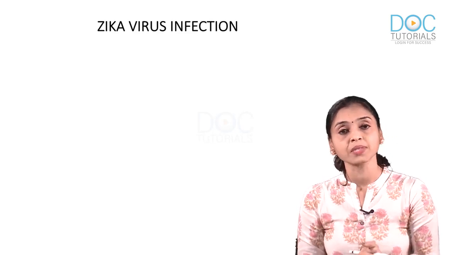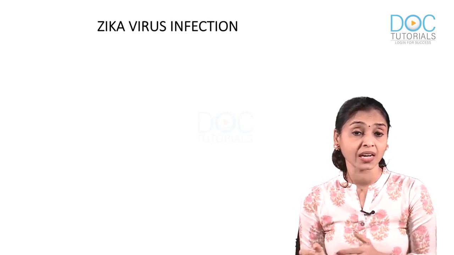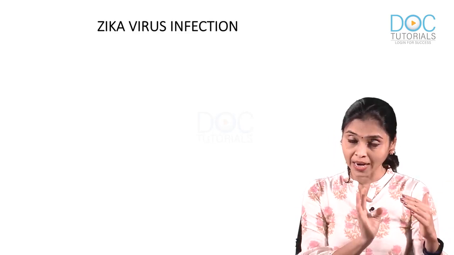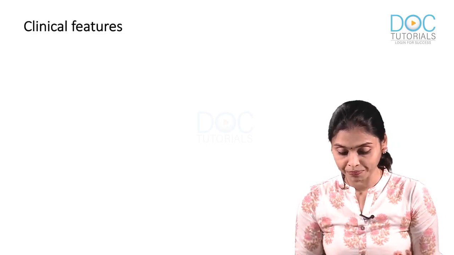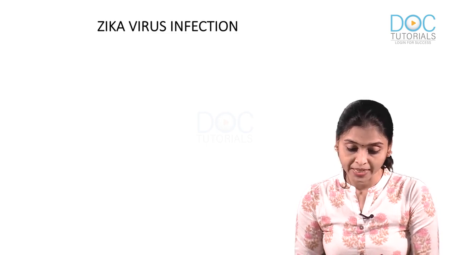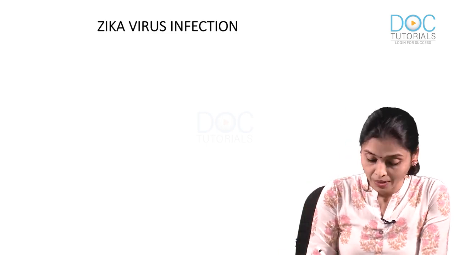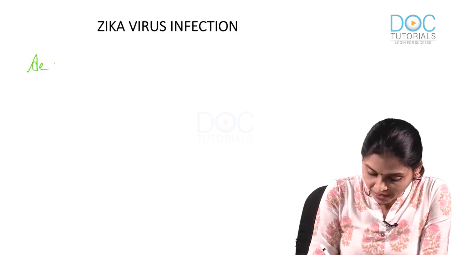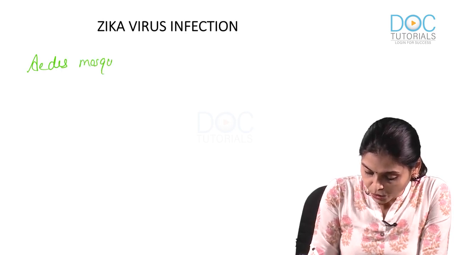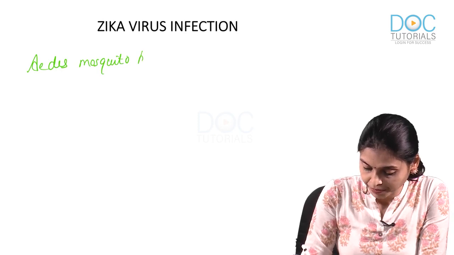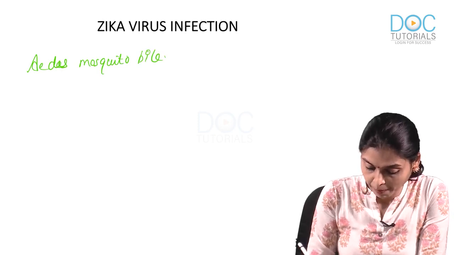Let's see the MCQs from Zika virus infection. Why is it known as Zika? Because this was first identified in Zika forest in Uganda, okay? And it is caused by the mosquito. Which mosquito? Aedes mosquito bite. That is another MCQ, Aedes mosquito bite. Okay.